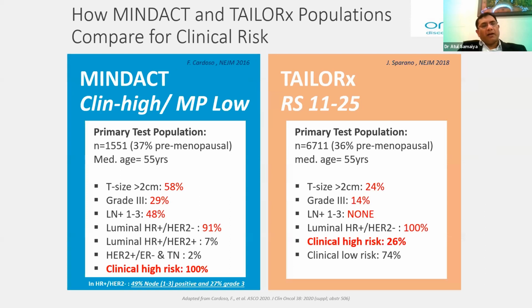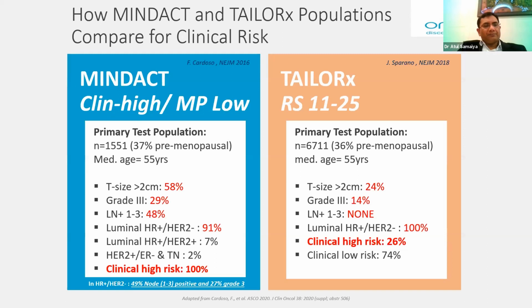So in this MINDACT trial, in the patient population, the age was more or less the same, and the number of patients was definitely higher in the TELEREX trial. But the high risk features, like T2 and above, more than 2 centimeters, were 58% compared to 24%, with higher grade tumors in the MINDACT trial, and lymph node positive patients were 48% compared to none in the TELEREX trial.